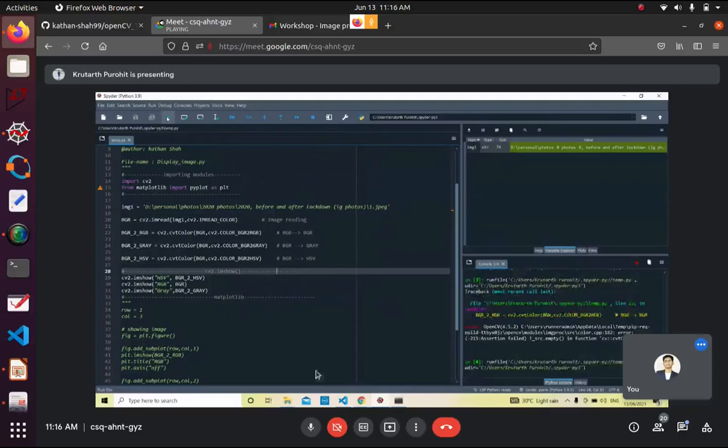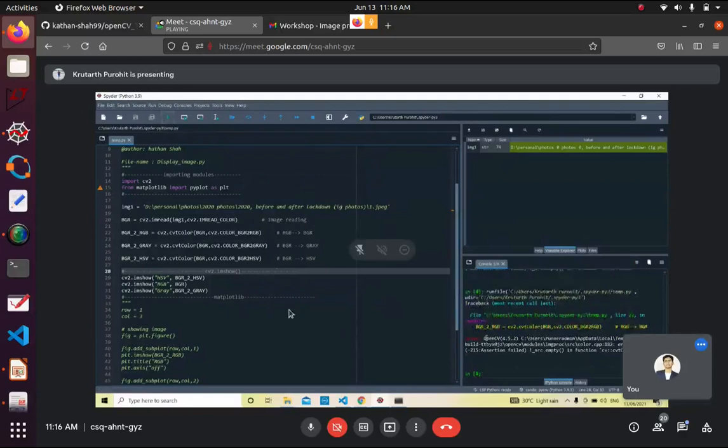I'm getting an error here. It doesn't read that image. Then double slash it in the whole address. Wherever you use the slash, type double slash. Every place.